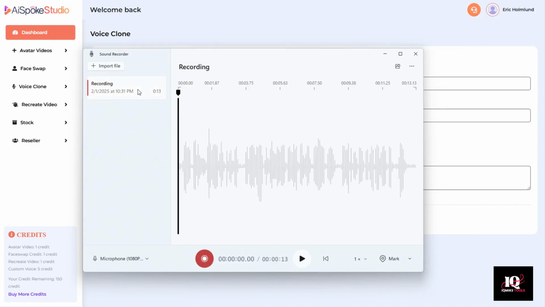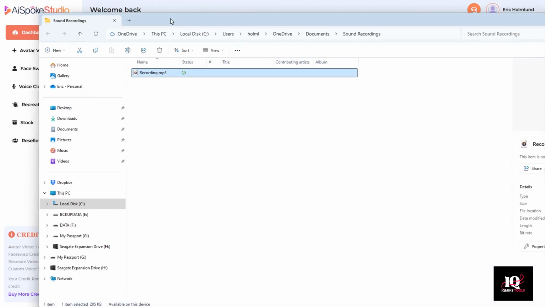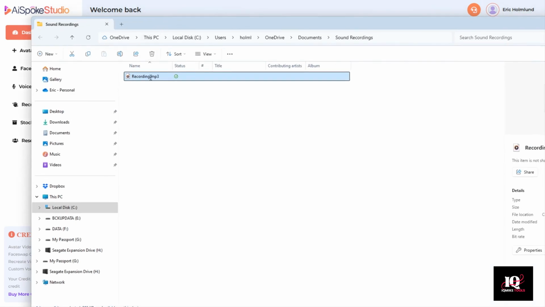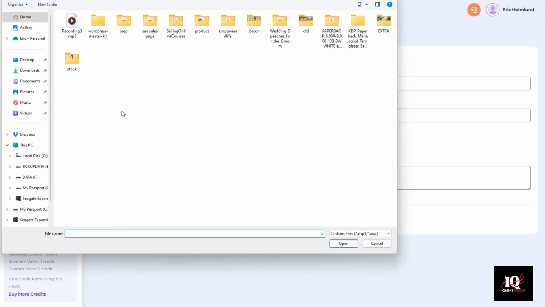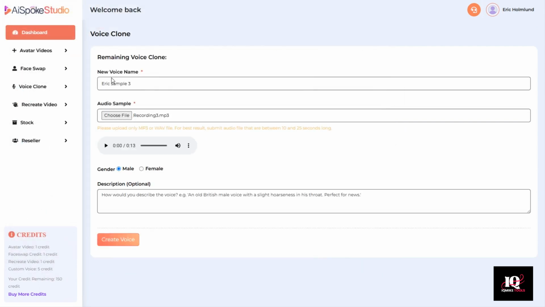Okay, so that was 13 seconds. I'm going to right click on that, show it in my folder so I know where it is. And in fact, just to make it easy, I'll call it recording 3 and I'll drop that over into my downloads folder so I can easily find it when I click choose file. There it is. This will be a male voice. We'll call it Eric's Cool Voice 3 and click create voice.